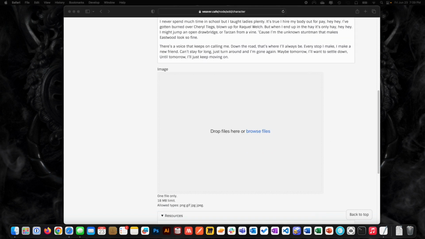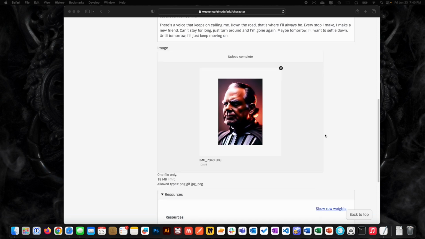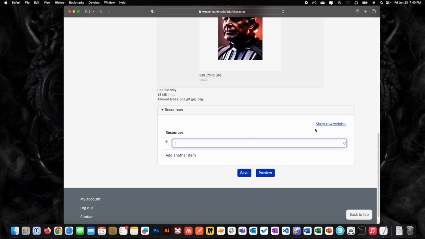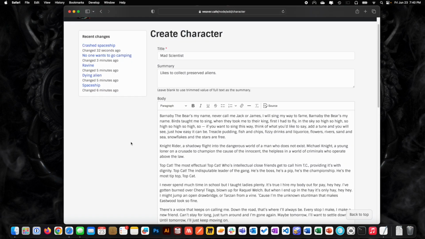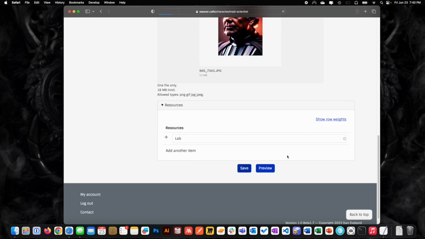So now we'll go to find a mad scientist picture. Pretty good. Okay, this works. That looks like Darth Vader, but that's okay. So here's our mad scientist, right? And he has a lab, right? So we might want to put some things in there about his lab, like the zoo of aliens and whatever that he has might deserve its own resource. So we've created this character and we've created a resource.